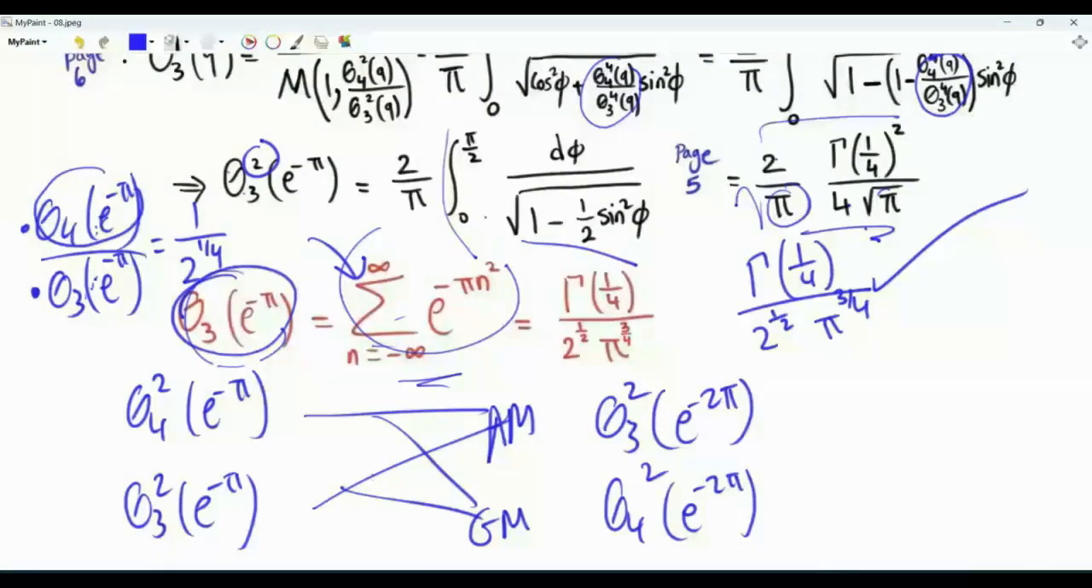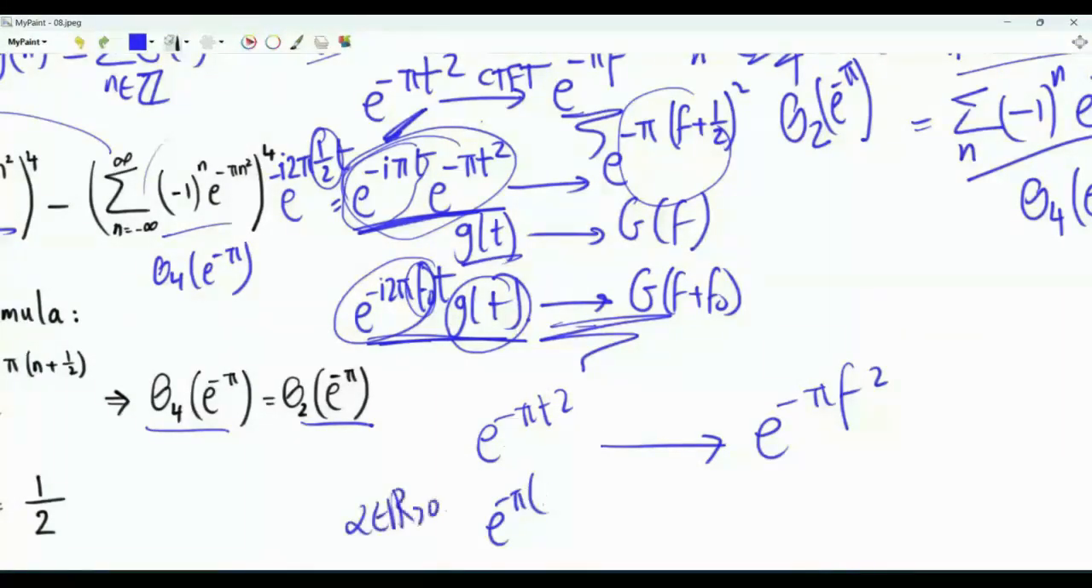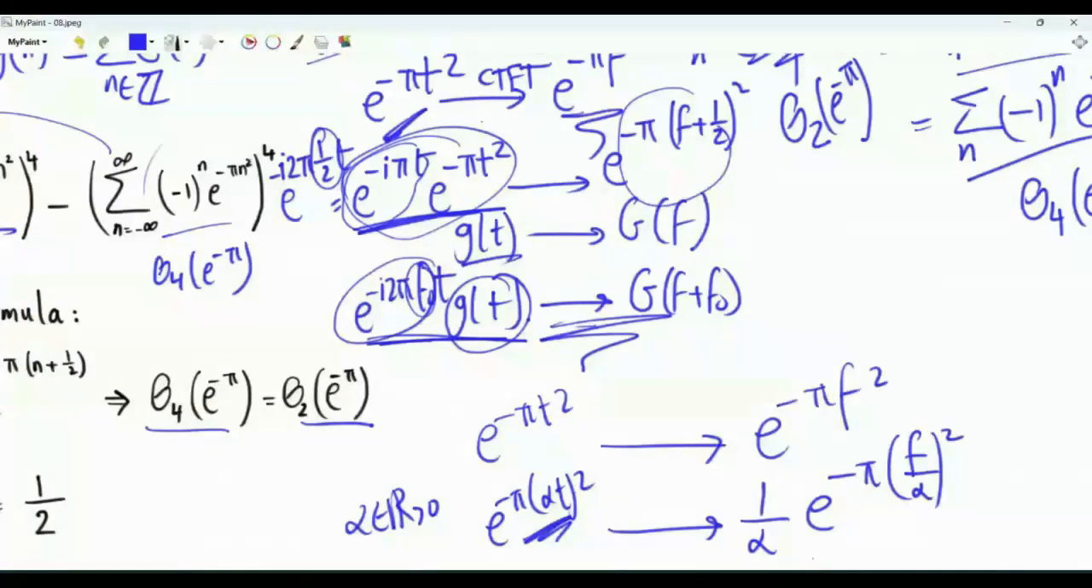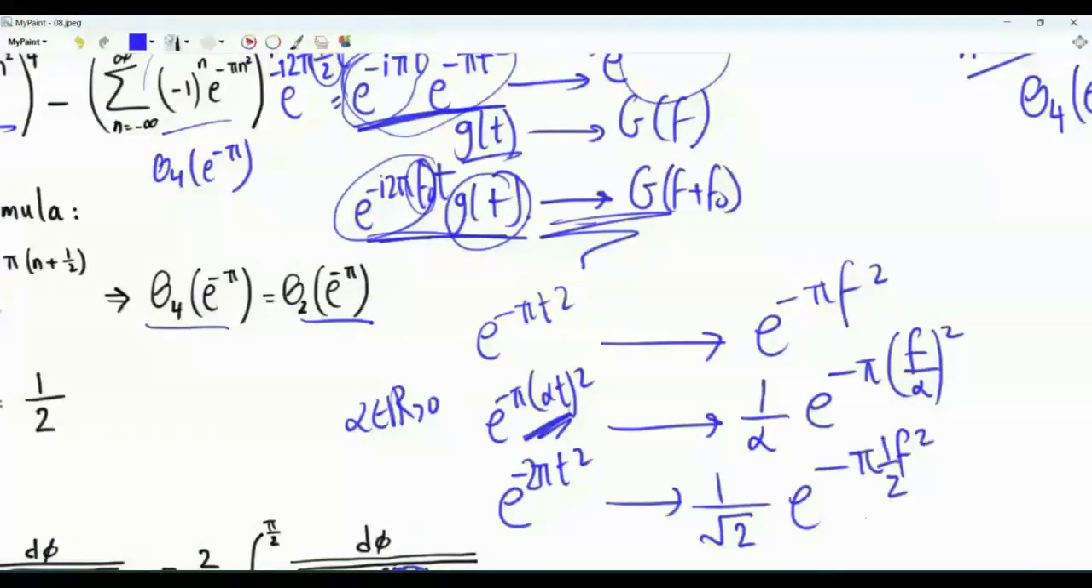The final thing to say is that we can also extend our results thanks to the Poisson summation formula. We have e to the minus pi t squared has a continuous time Fourier transform e to the minus pi f squared. What if we multiply t by a positive real number alpha? The scaling rule of the continuous time Fourier transform tells us that the Fourier transform is 1 over alpha times e to the minus pi (f over alpha) squared. If we choose alpha to be square root of 2, then the continuous time Fourier transform of e to the minus 2 pi t squared is 1 over square root 2 times e to the minus pi f squared over 2.